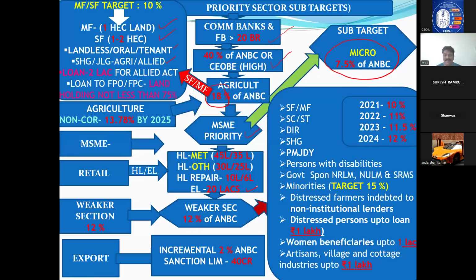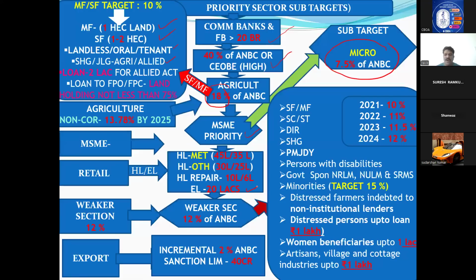When it comes to other than metro, small areas, RBI told the total cost of the house should not exceed 30 lakhs, and the loan should not exceed 25 lakhs. This is the concept of priority sector lending with regard to housing loans. But for examination purpose, how I remember is only one thing: 45, 35, 30, 25. That's all. 45, 35 is metro, bigger area. 45 is project cost, 35 is loan amount. Second is non-metro: 30, 25. 30 is project cost, 25 lakhs is loan. Concept understanding, remembering the numbers. 45, 35, 30, 25. Over.